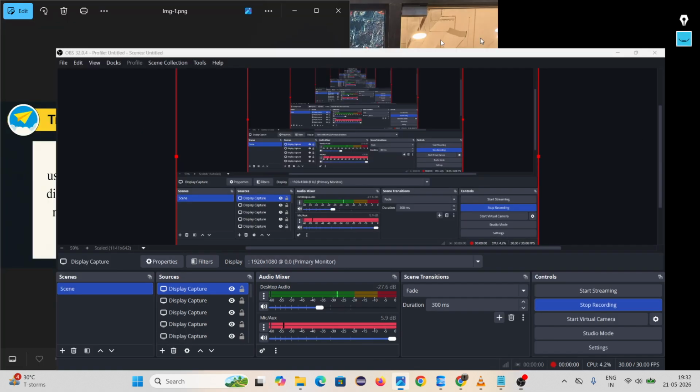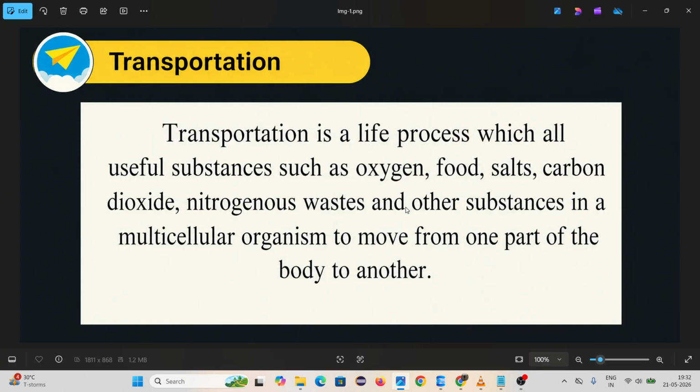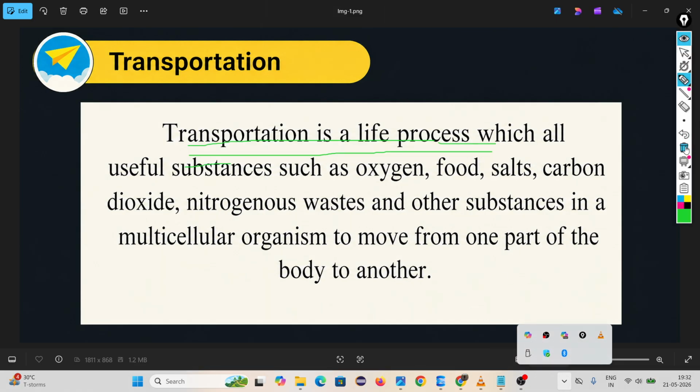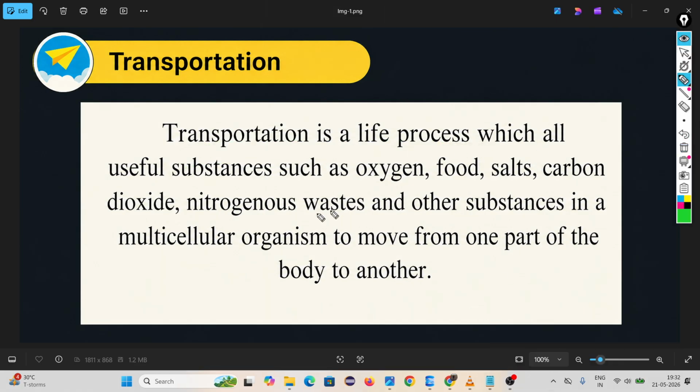Okay. Look, in the last class we discussed transportation. In transportation we learned that it is a life process through which all useful substances such as oxygen, food, salts, carbon dioxide, nitrogenous waste and other substances move in a multicellular organism from one part of the body to another part.